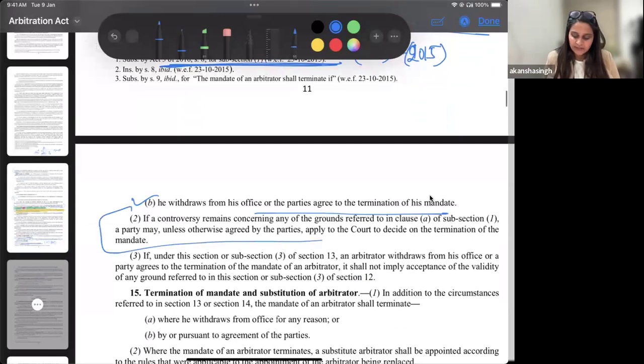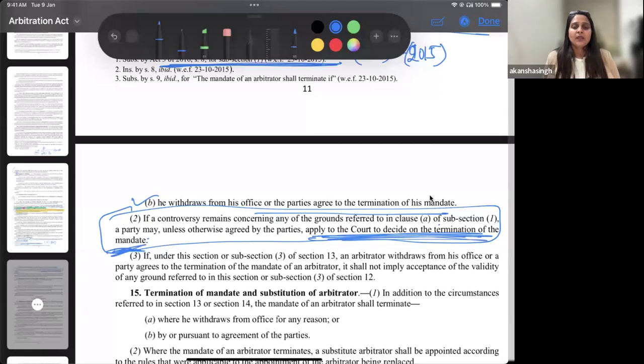Now this is the important part: if a controversy concerning any ground referred to in clause 1A still exists, a party may apply to the court to decide on the termination of the mandate.